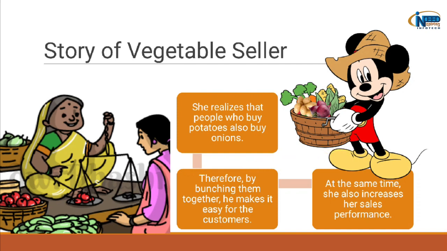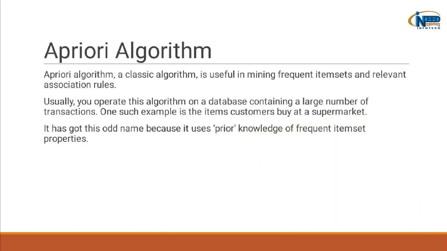Now that we understood the story of the vegetable seller, let's start with the concept of the Apriori algorithm, which is almost similar to this scenario. The Apriori algorithm is a classic algorithm which is useful in mining frequent item sets and relevant association rules.